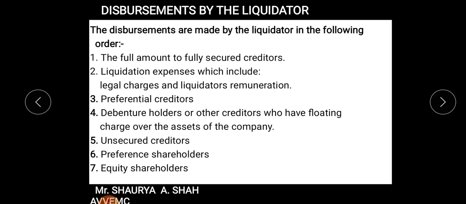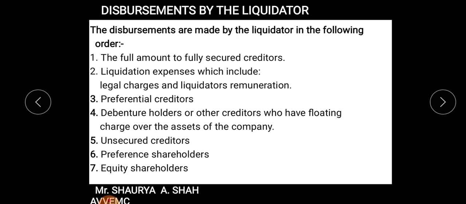The second thing is liquidation expenses, which includes legal charges and liquidator's remuneration. Third is preferential creditors, that I told you. Preferential creditors have a preference over the other creditors. Next are debenture holders or other creditors who have a floating charge over the assets of the company.